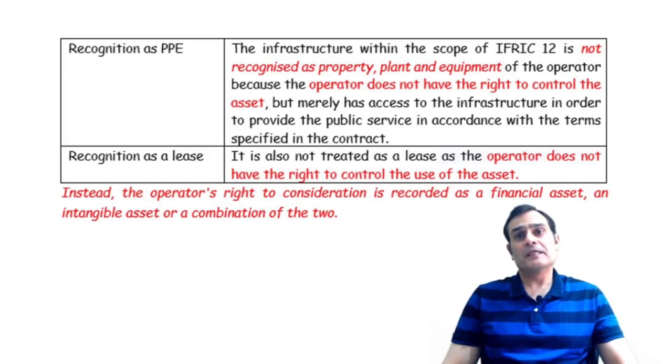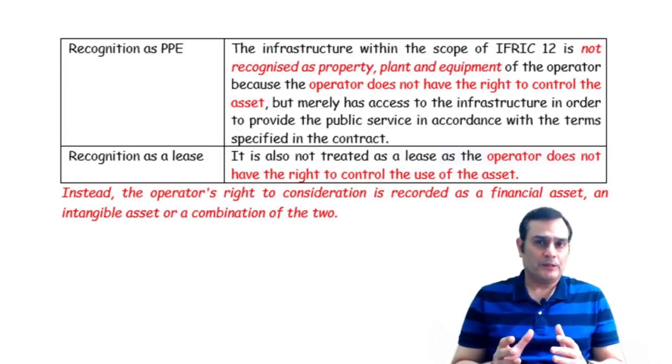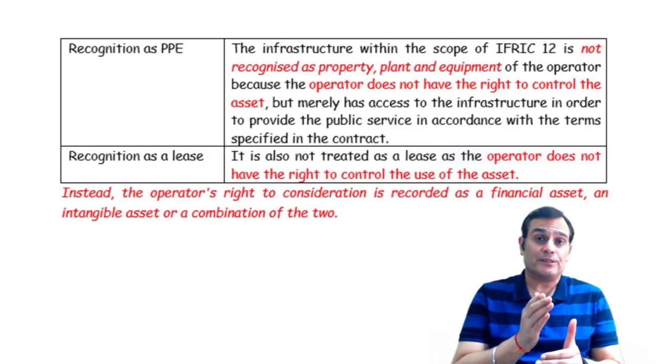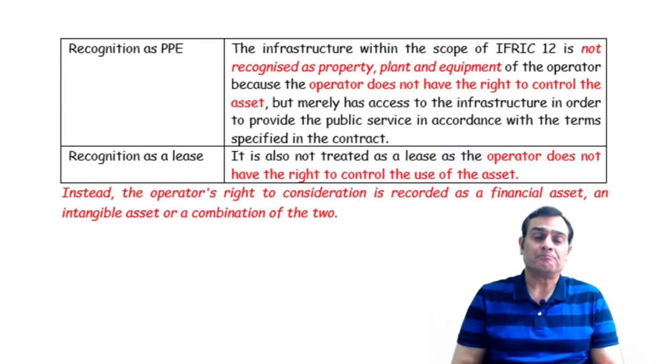Well, the operator's right to the consideration is going to be recorded as either a financial asset or an intangible asset, or maybe a combination of the two. That is what we call a bifurcated model. In the next video, I am going to take some typical examples, giving you the facts of the case on the basis of which you will decide whether it is a financial asset model, that is Ind AS 109, or an intangible asset model, which is Ind AS 38, or maybe a blend of the two following Ind AS 109 and 38, and that's what we call the bifurcated model.